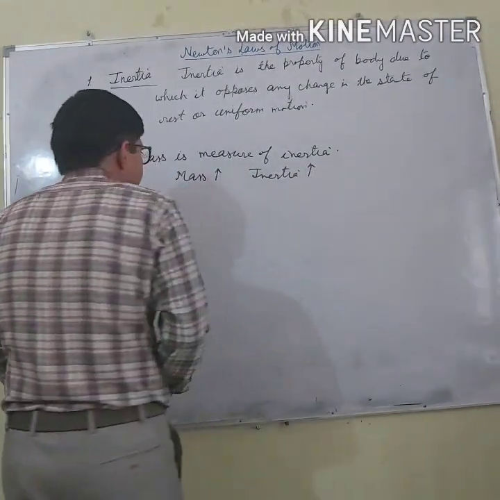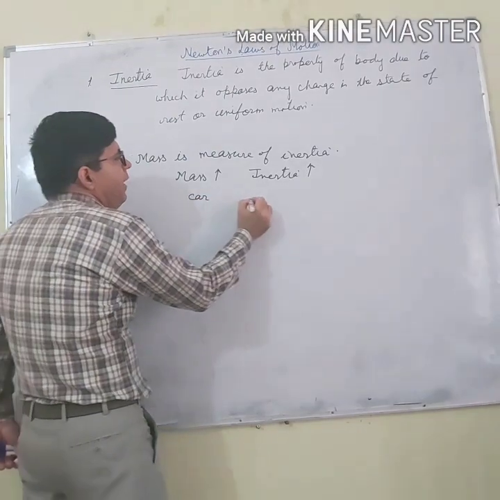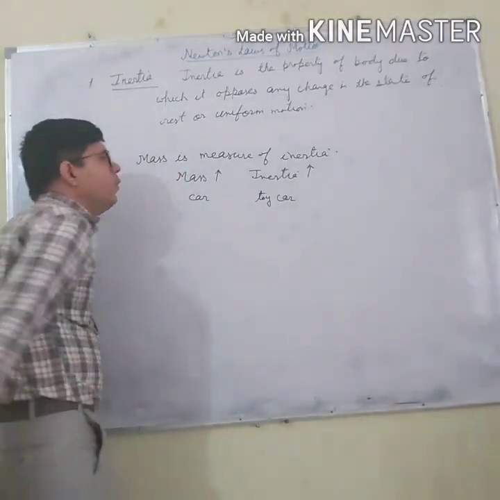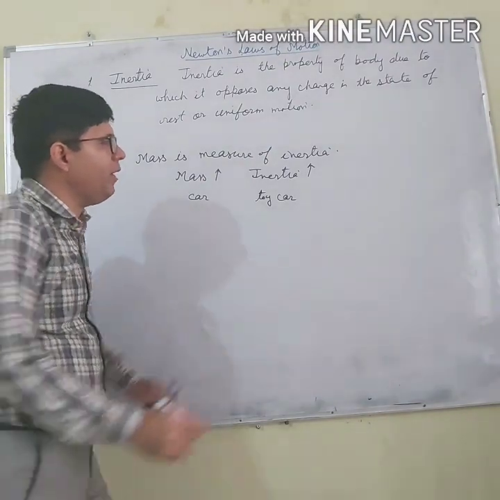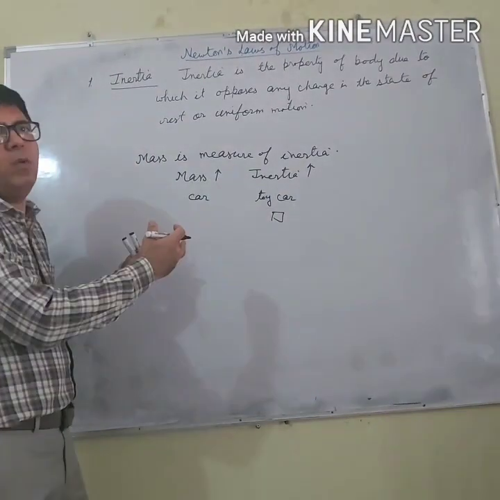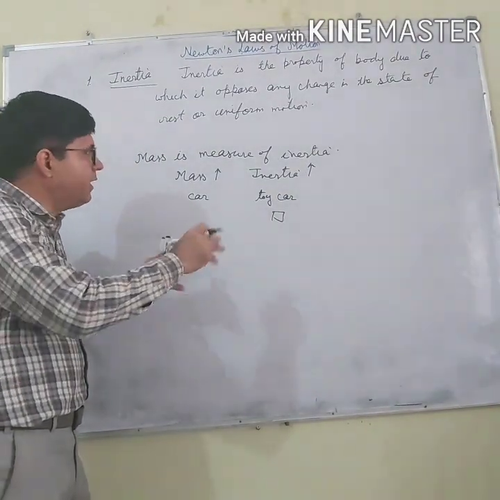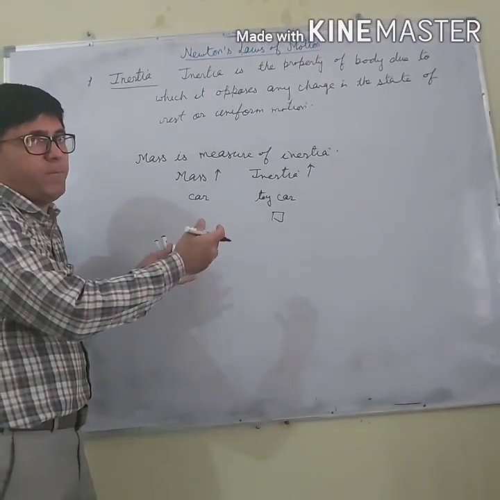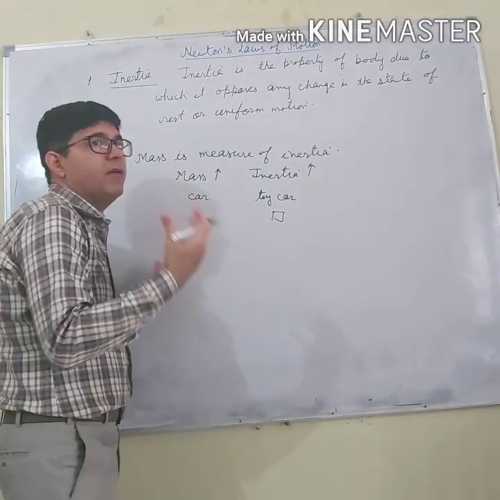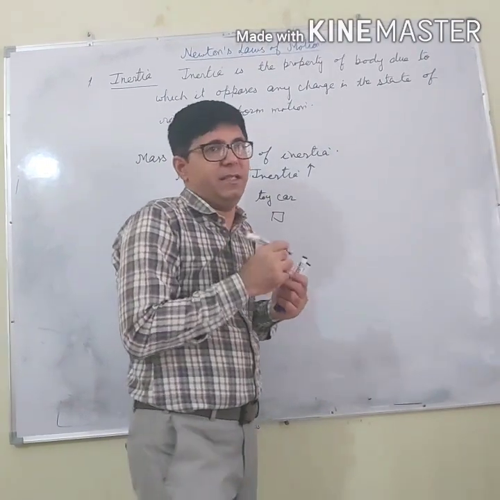For example, I am having a car and I am having a toy car. If I want to move a toy car, I require very little force. But if I want to move a real car, by applying the force, it requires a huge force. So what does it mean? It means the car is having more inertia and this toy car is having lesser inertia.